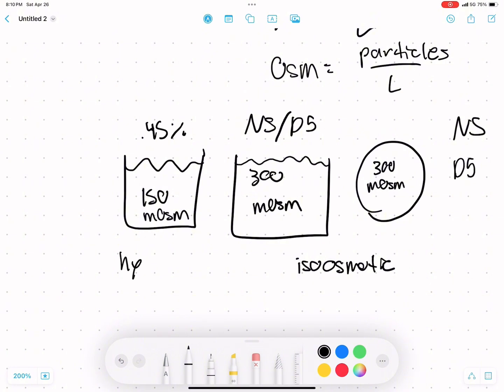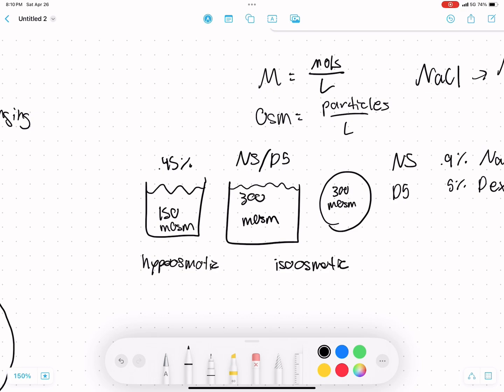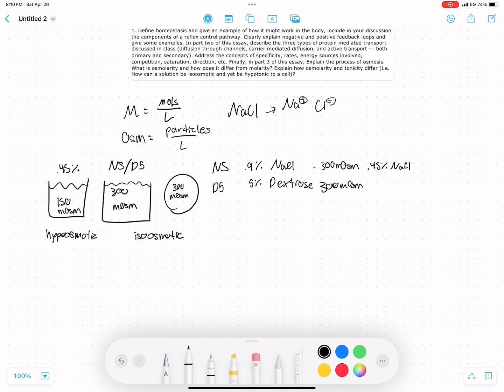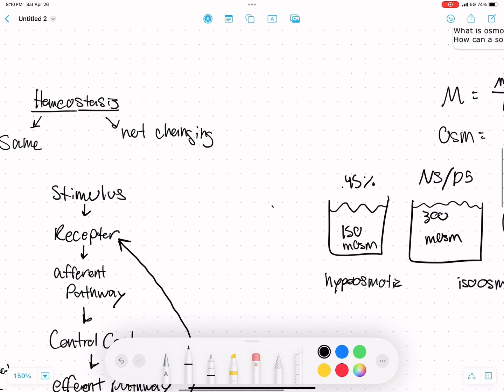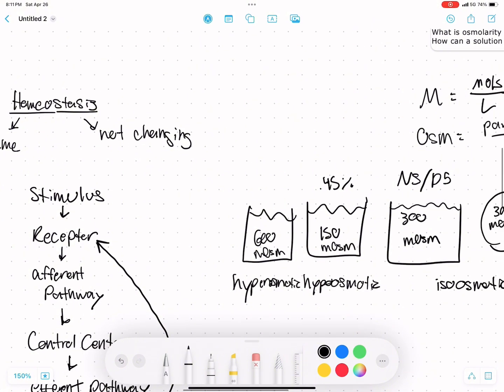And so this would be referred to as hypoosmotic, because it has less solutes compared to the cell. The cell is kind of like our reference point. And then we can also mix these 2 solutions together, the 0.9% NaCl and the 5% dextrose, and that would have a total of 600 milliosmoles in solution, and that would be hyperosmotic because it has more solutes than the cell.